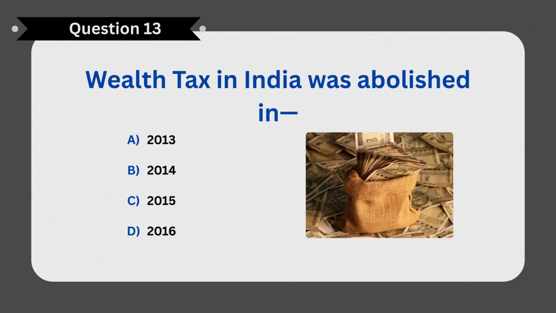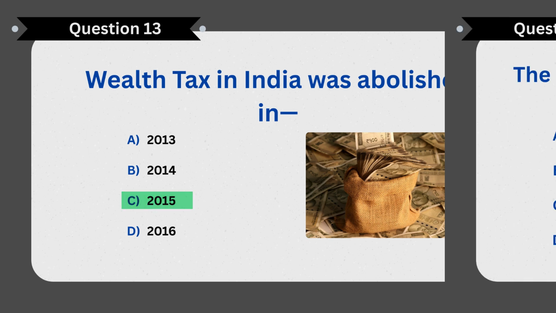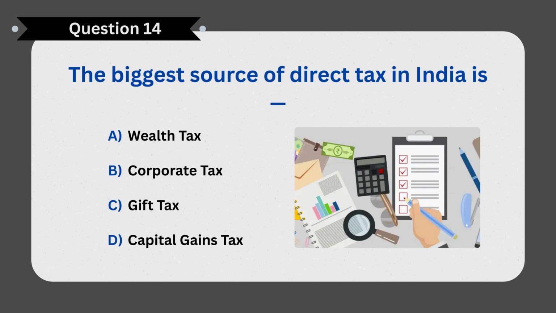Next question. Wealth tax in India was abolished in? Correct answer C. 2015. Next question. The biggest source of direct tax in India is? Correct answer B. Corporate tax.